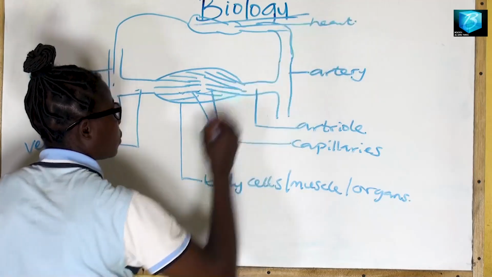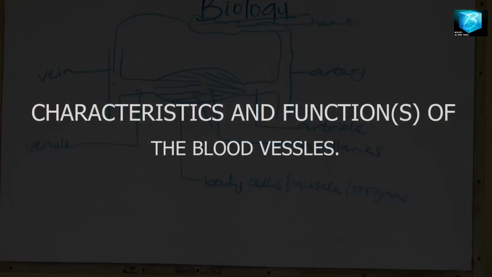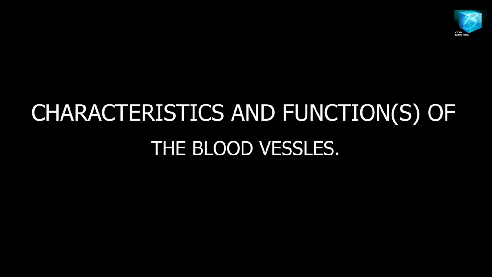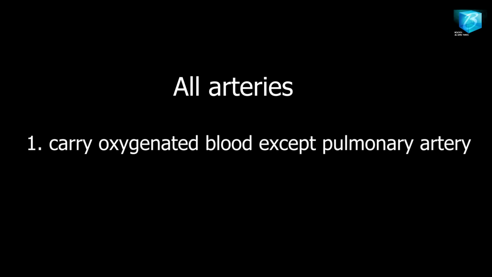Now let's quickly take a look at the characteristics or the functions of each of these. Number one, the arteries. All arteries in the body carry oxygenated blood except the pulmonary artery. The pulmonary artery is the one that takes blood to the lungs for oxygenation. It's the only one that carries deoxygenated blood. Every other artery in the body carries oxygenated blood.